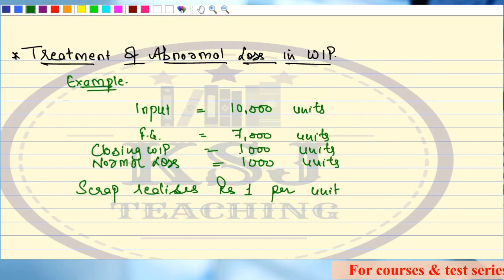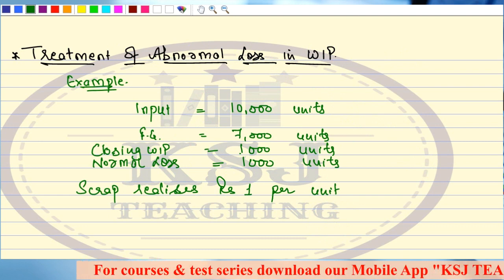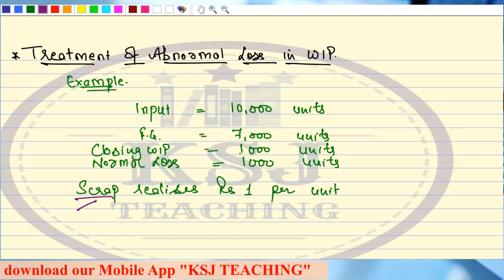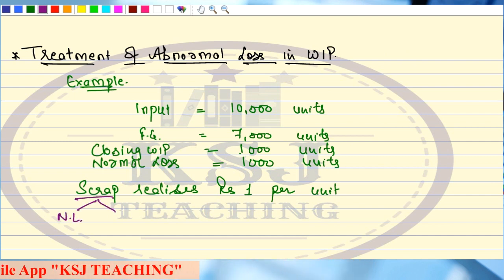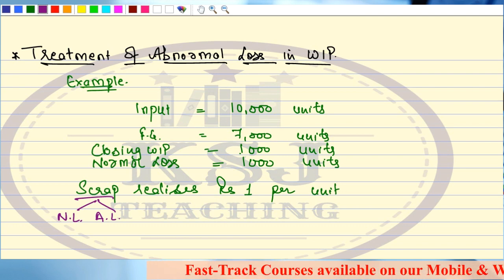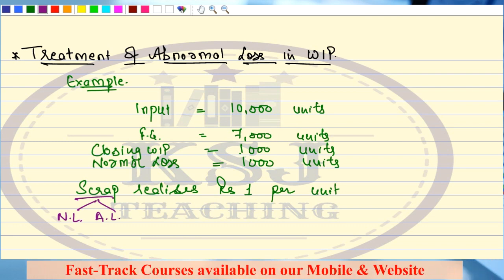The question says scrap realizes ₹1 per unit. Now in this question, if you have noticed, there are two kinds of scrap. One is normal scrap and another one is abnormal loss. Now the question is talking about which scrap? We have already discussed this topic of scrap when we were discussing the preparation of process accounts. There also I have discussed this point.